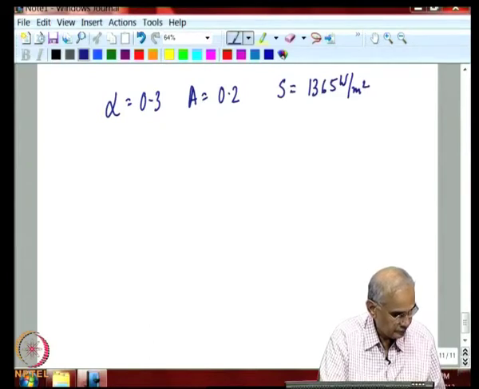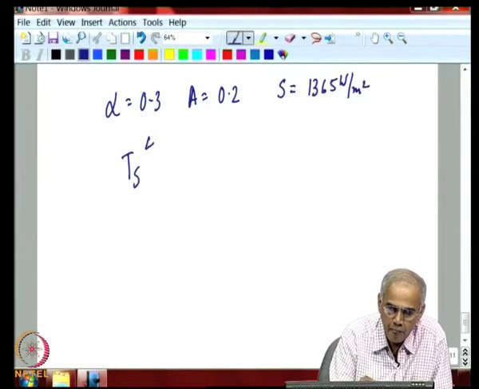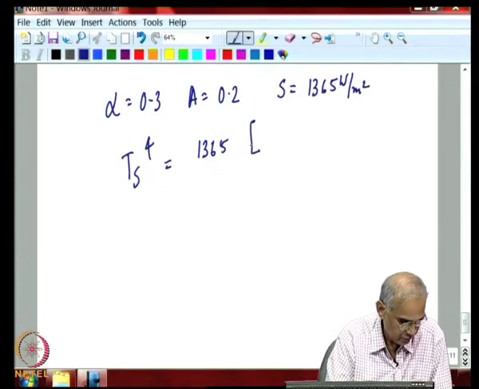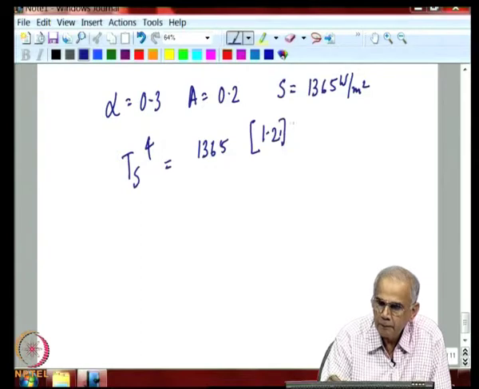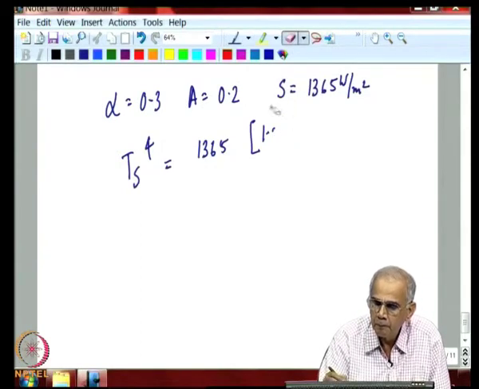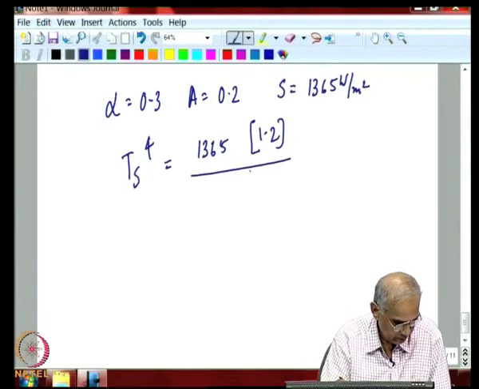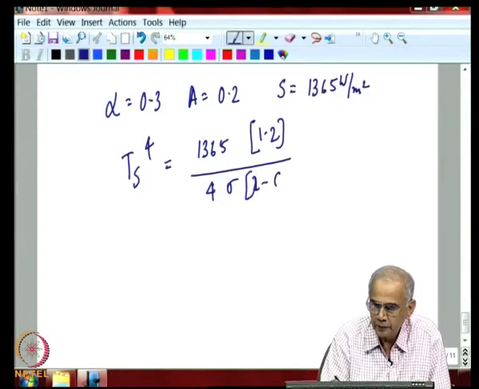So, you will get T to the power of 4 is equal to S by 4, which is 1365, times (1 minus alpha) where alpha is 0.3, so 0.7, divided by 4 sigma into (2 minus epsilon A).